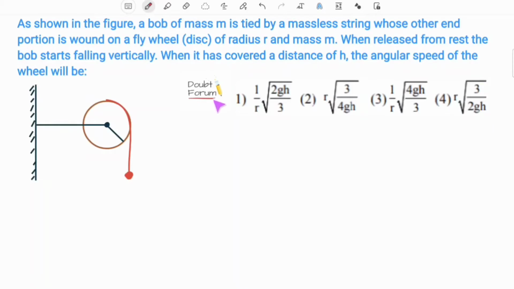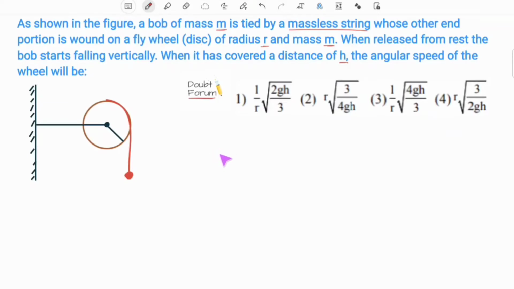Today we are going to take another question on physics. The question is, as shown in the figure, a bob of mass m is tied by a massless string whose other end portion is wound on a flywheel of radius r and mass m. When released from the rest, the bob starts falling vertically. When it has covered a distance of h, the angular speed of the wheel is to be calculated.